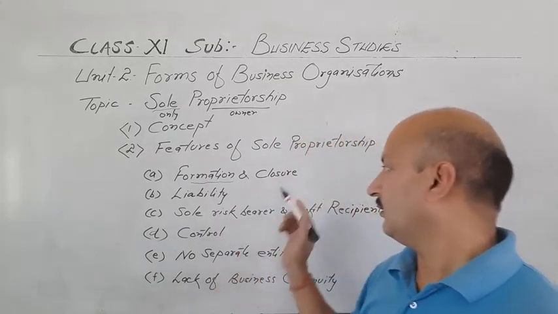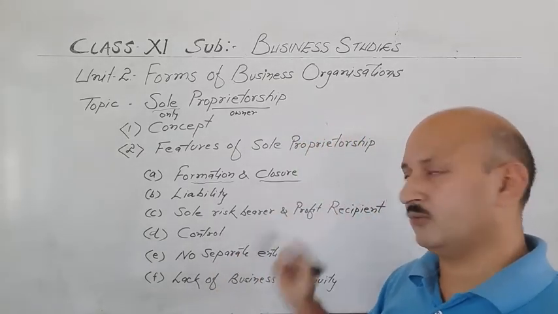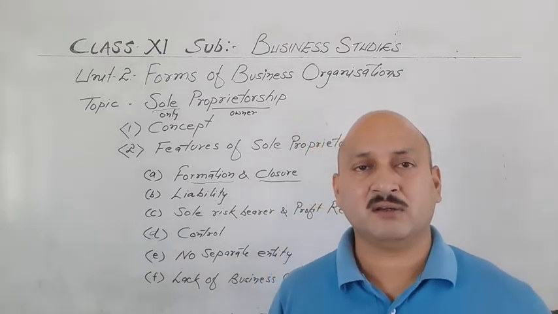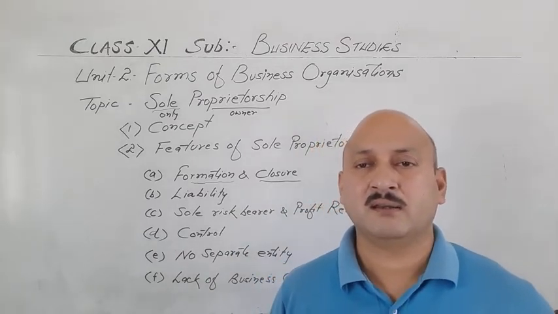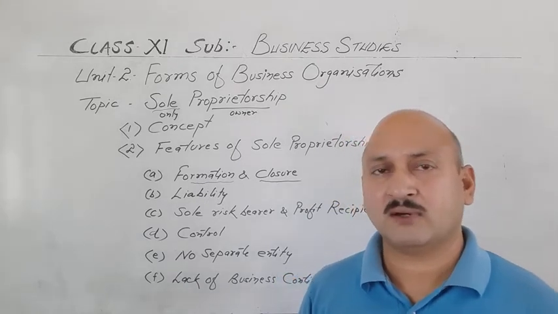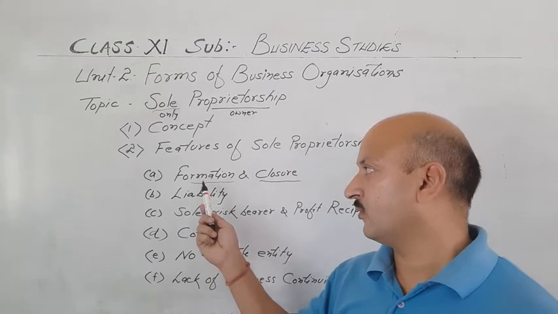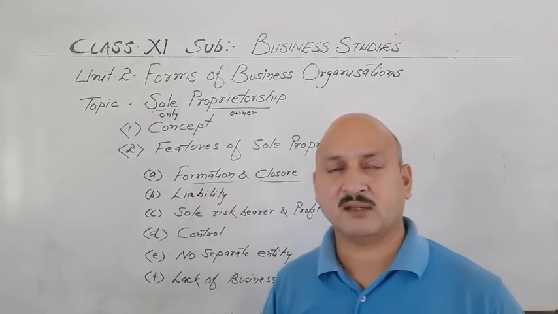And it is also very easy to close because there is no restriction on the sole proprietor and there is no licensing requirement in most of the businesses.